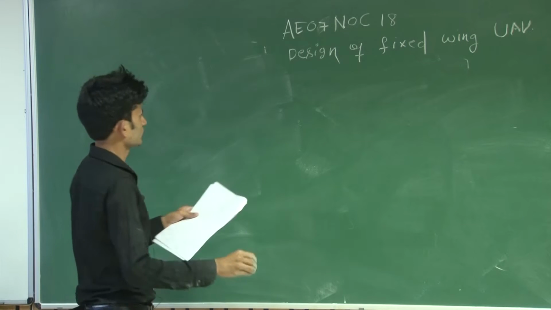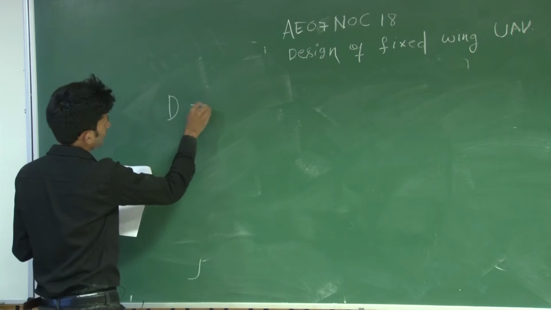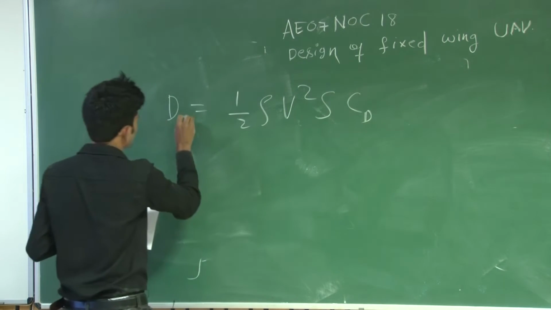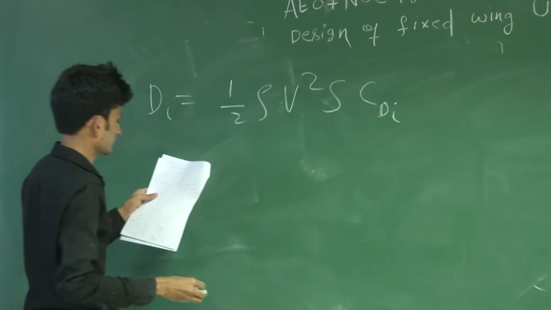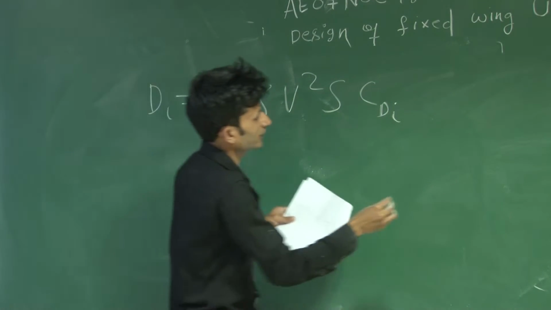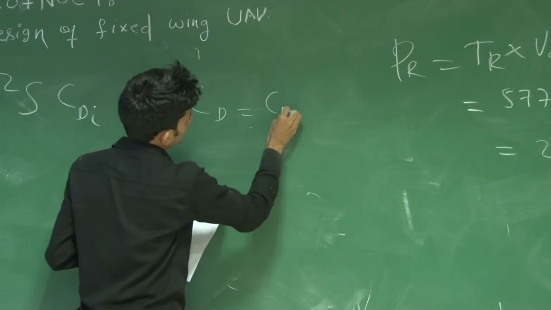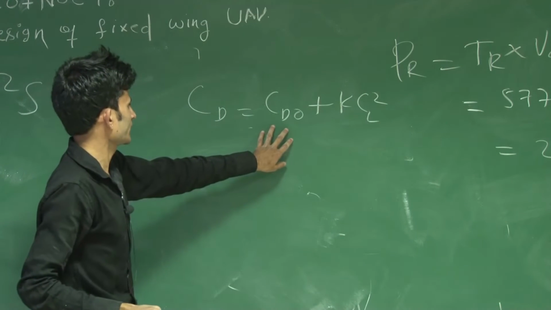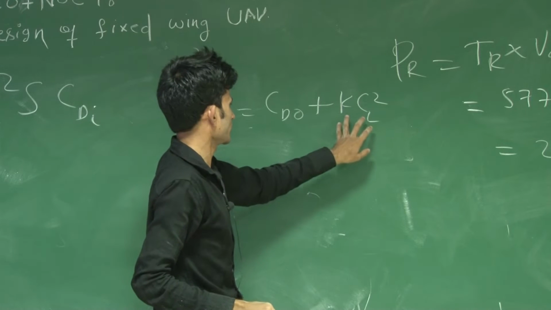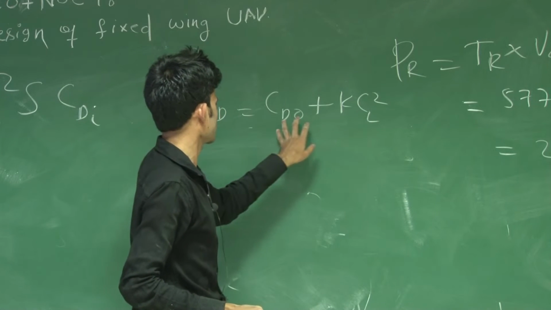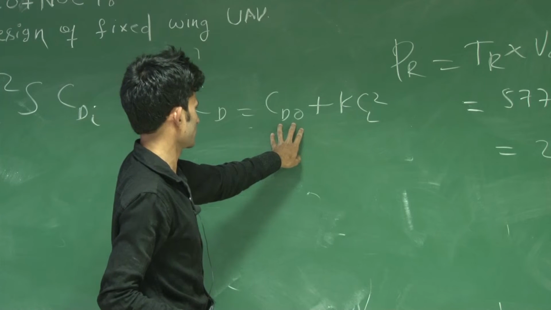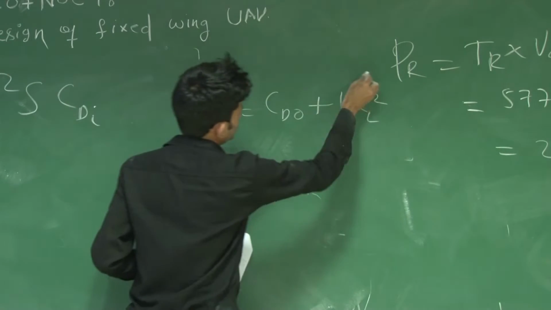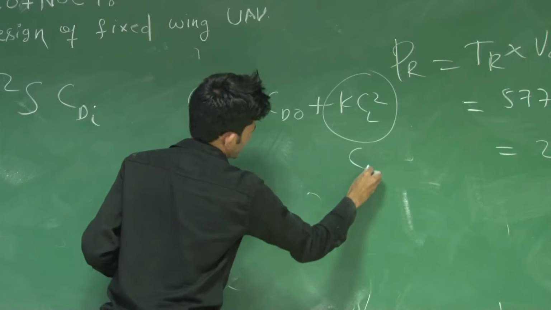Basically you can write drag as half rho V square S into CD. If it is induced, you put I. This is induced drag. From the drag polar, you know that CD is CD naught plus K CL square. This is the parasite drag coefficient and this is the induced drag coefficient. The induced drag coefficient is lift dependent drag, and the parasite drag coefficient does not depend upon the lift. So basically this is CDI.